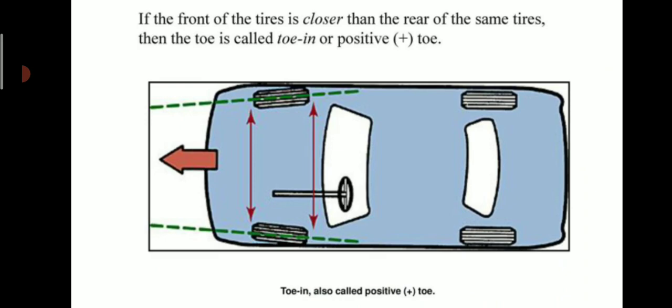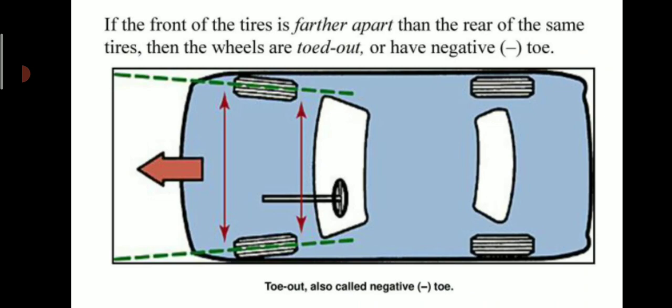If the front of the tire is closer than the rear of the same tires, then the toe is called toe in or positive toe. This figure represents positive toe. If the front of the tire is farther apart than the rear of the same tires, then the wheels are toed out or have a negative toe. Toe out is also called negative toe. This figure indicates negative toe.